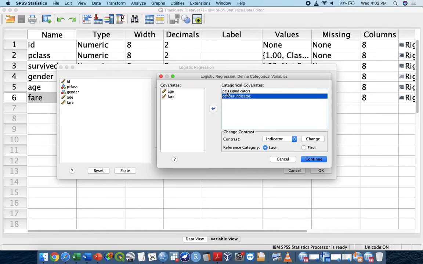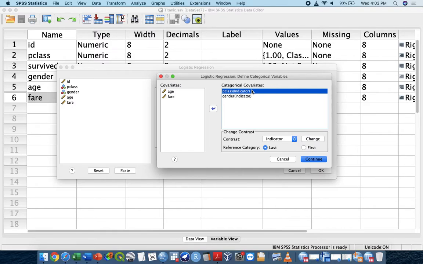Okay. This is, you must listen very carefully. When you talk about the P class indicator, you see, automatically the computer will indicate change last. What does that mean? That means we setting our data like this. Passenger class 1 is class 1. Class 2, class 2, class 3, class 3. That means we ask the computer, indicator will be last. That means now the computer understand we are going to use passenger class 3 as the reference. Okay, you got what I mean?